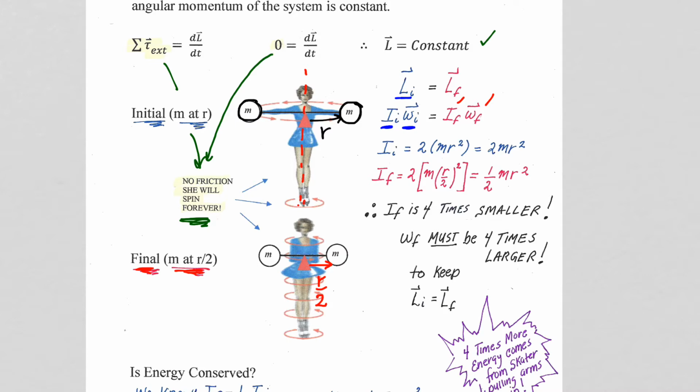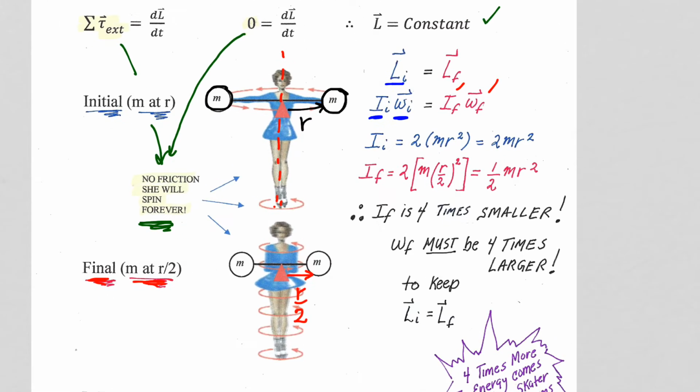So let's figure out how much smaller I becomes. Well, she starts out with her moment of inertia being dominated by her two big bulbous hands and has 2mr squared dominating her rotational inertia. So we're assuming everything else about her is super light except those big bulbous hands.